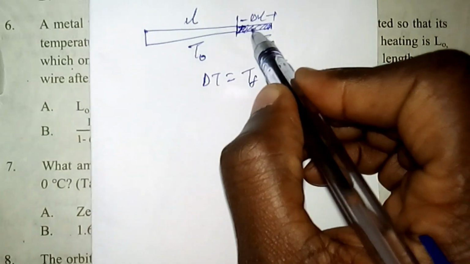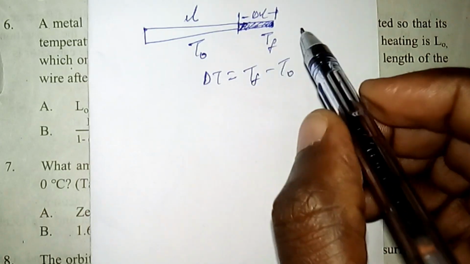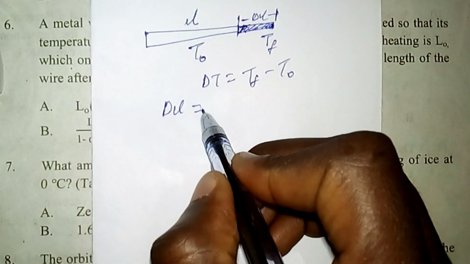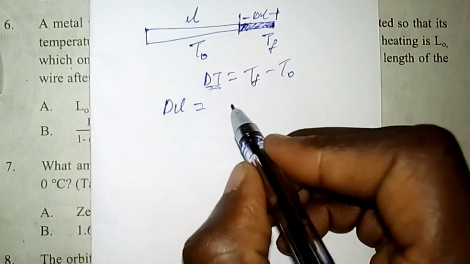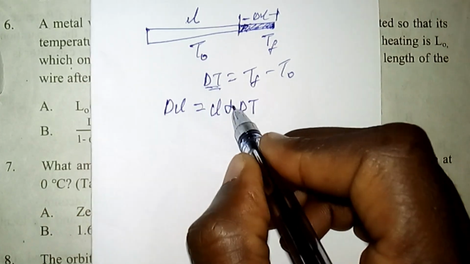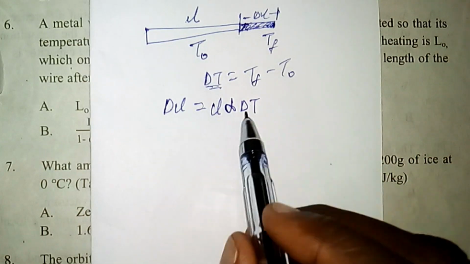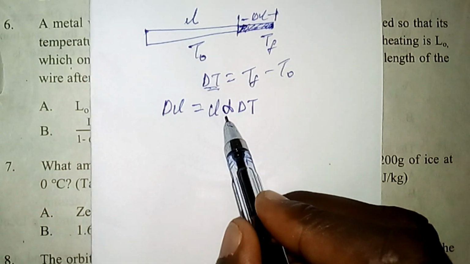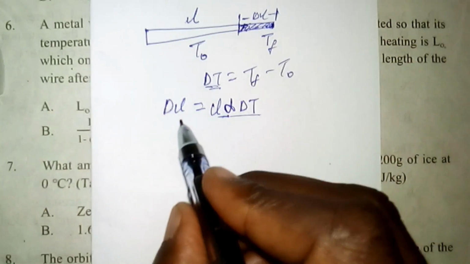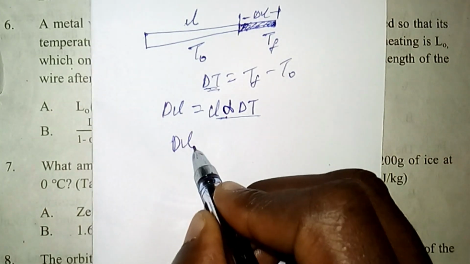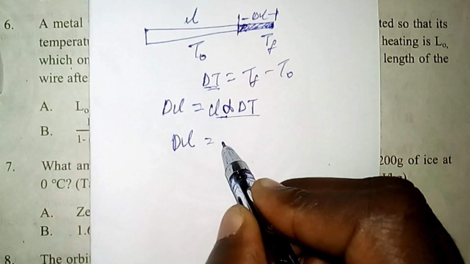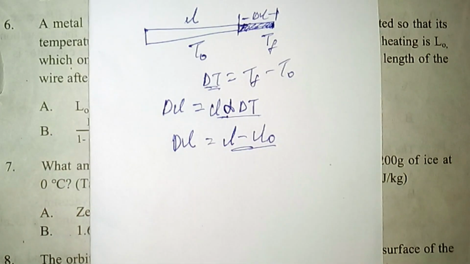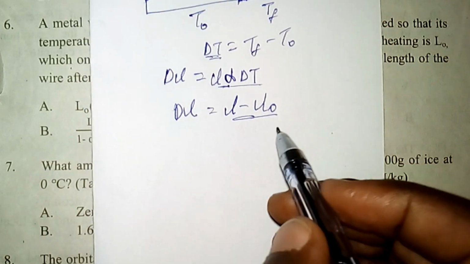The linear expansion of a solid depends on three things. That means it depends on the temperature change, the original length, and the type of material we are heating, or the coefficient of linear expansion of that material. Then delta L, the linear expansion, is simply the final length L minus the initial length of the solid which is heated.